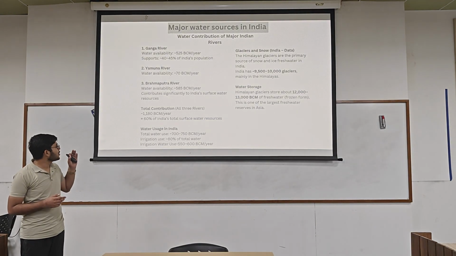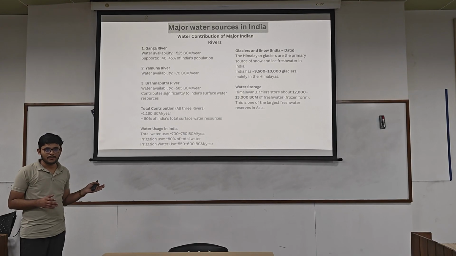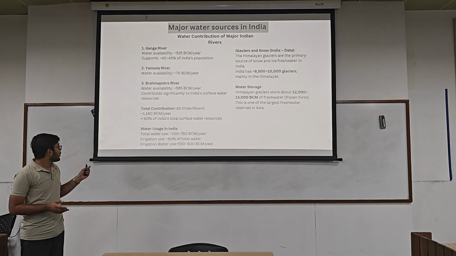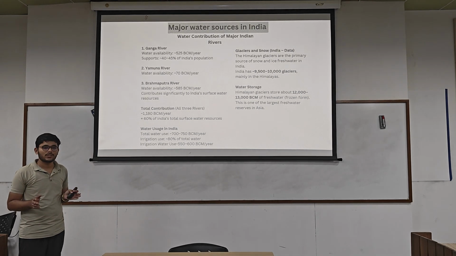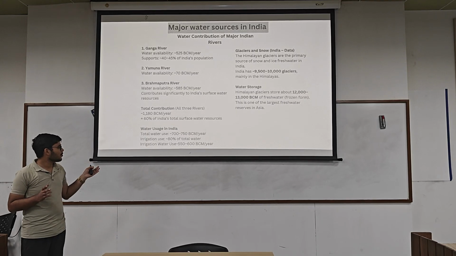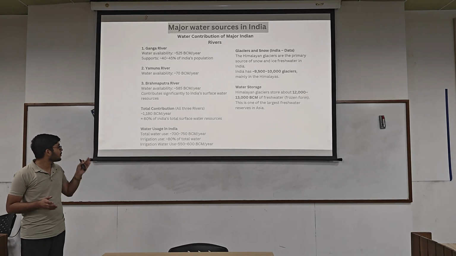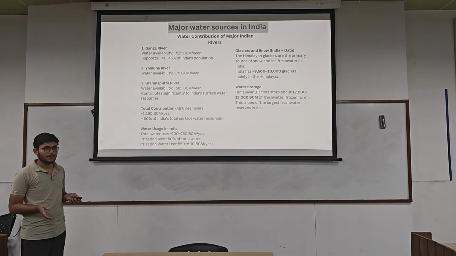From these rivers, the water usage in India is around 700 to 800 billion cubic meters per year. Of this, 80% of water is used for irrigation purposes. The irrigation water use is around 600 billion cubic meters out of the above-mentioned 800 billion cubic meters per year.